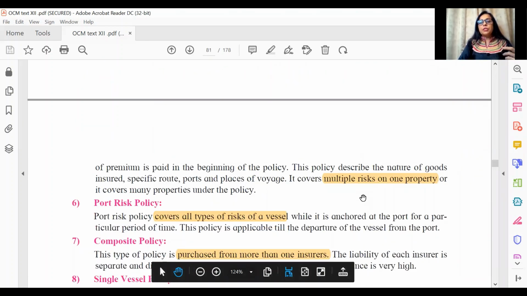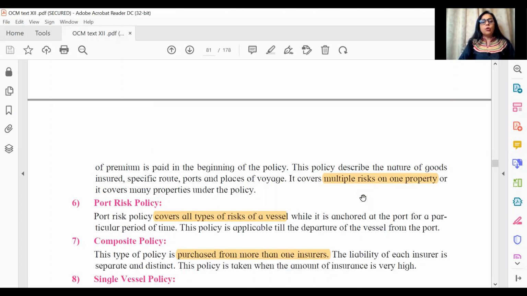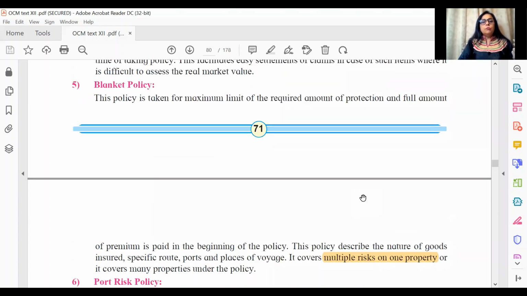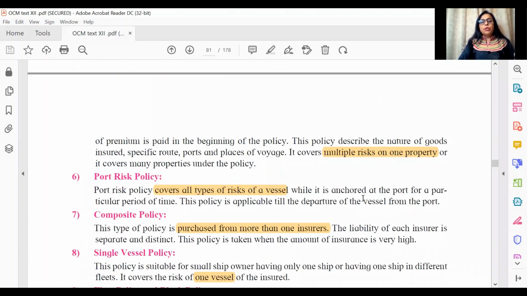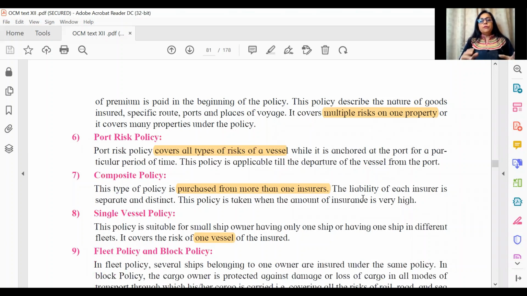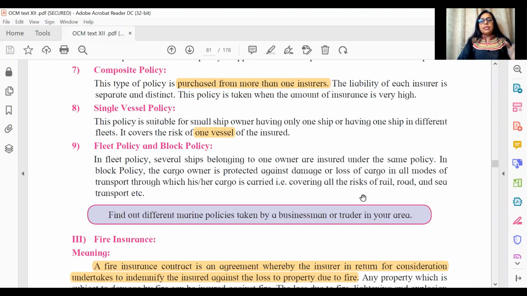So, different types of risks are covered under one, and that's why it's called a blanket policy. Port risk covers all types of risks of a vessel at the port. Composite is when the same subject matter is insured with more than one insurer. Fleet and block, again, are typical types.